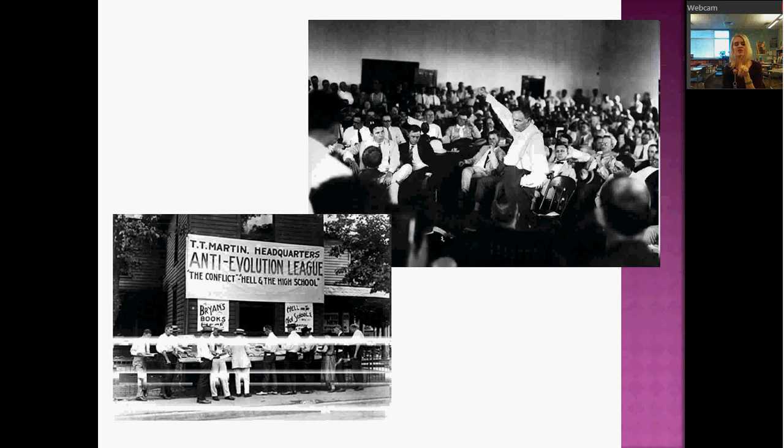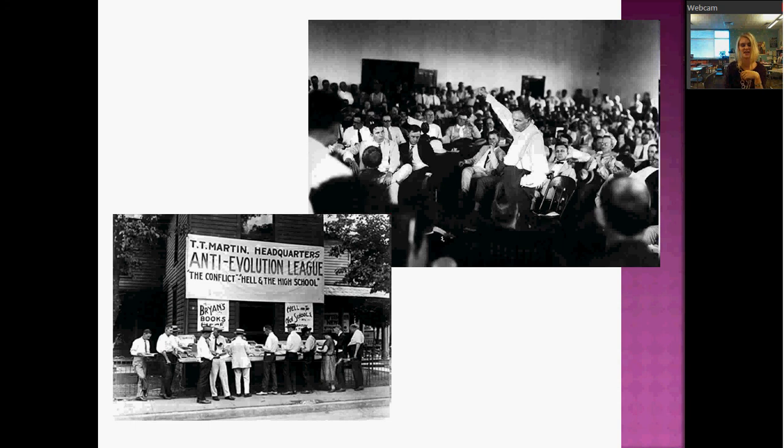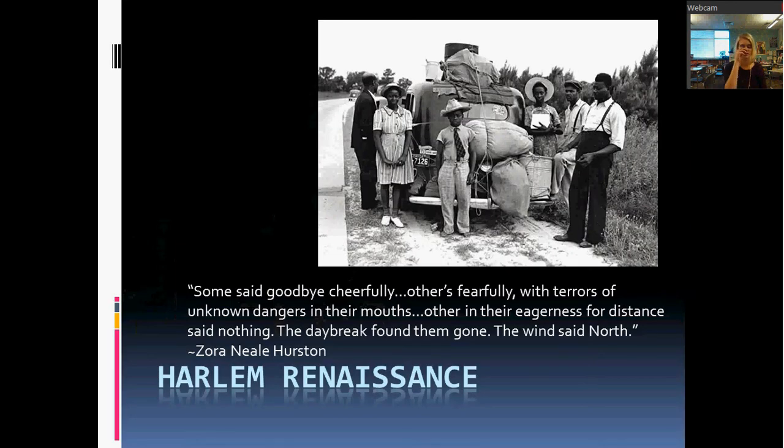So these photographs, the top photograph is a picture from the trial. The bottom photograph there is a picture of the Anti-Evolution League. It's a headquarters that says the conflict, hell in the high school. Basically saying if we teach about evolution, we're going to send all our high school kids to hell, right? Because they're going to stop believing in God and all of this. And that's kind of that rural traditional or rural urban clash that we see here in terms of this.